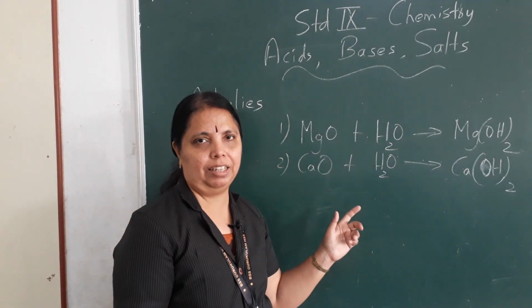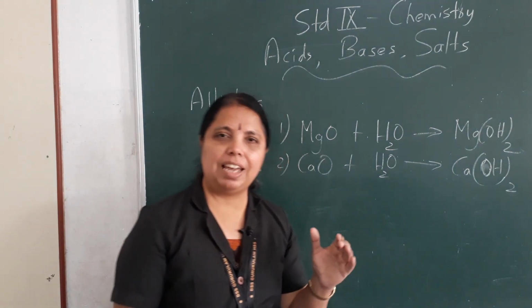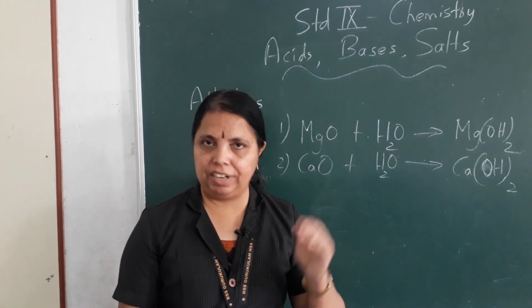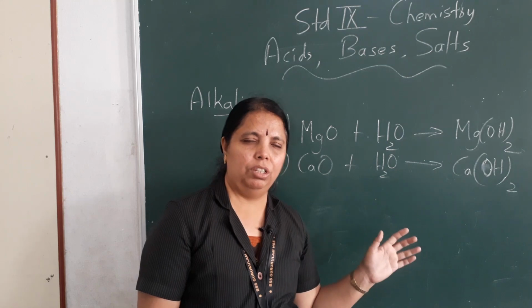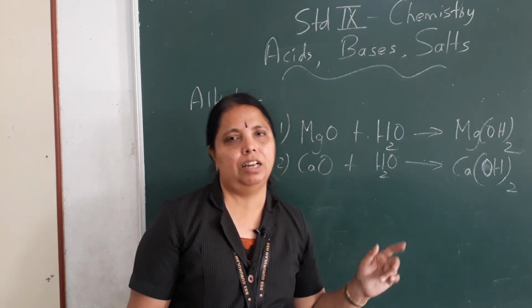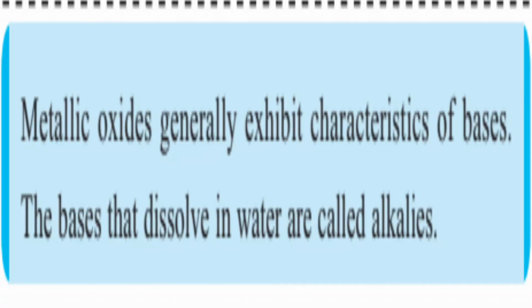From that we can understand that the solution is basic in nature. If the solution is acidic, blue litmus turns red. If the solution is basic, red litmus turns blue. This you know right from the UP classes. Now, the definition given here, I'll read out for you. Metallic oxides generally exhibit characteristics of bases. Metallic oxides, when they dissolve in water, give bases. The bases that dissolve in water are called alkalis.